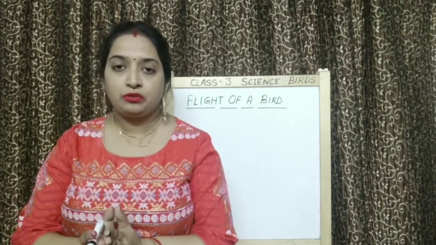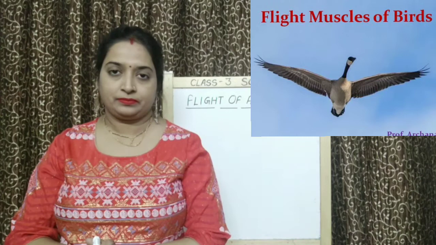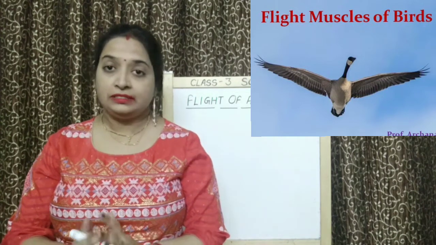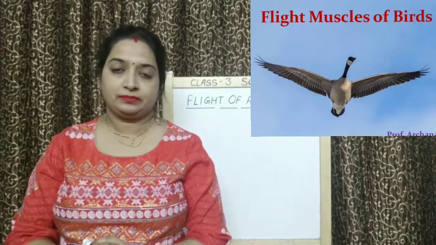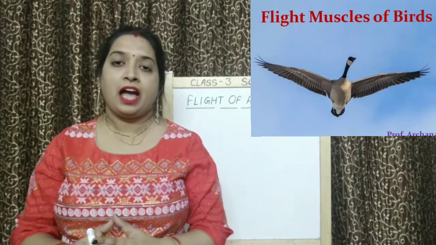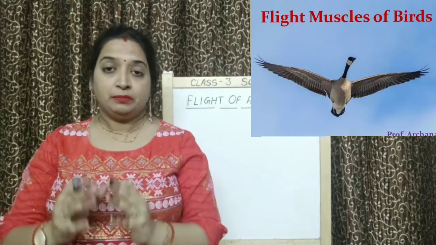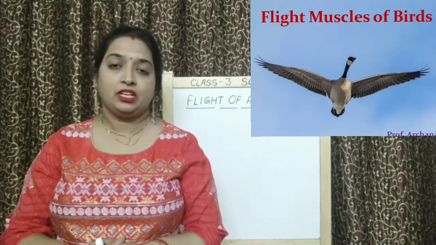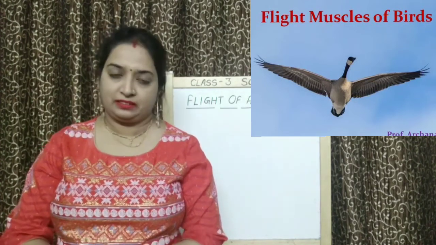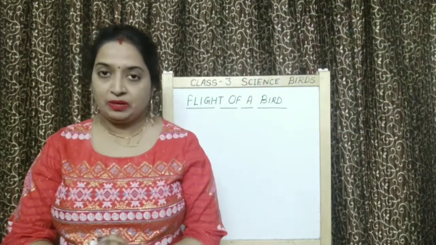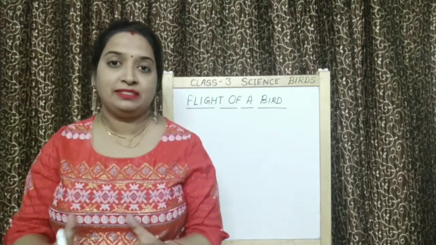Also, one more thing I want to include, children, that birds have strong muscles. As you know that birds do not have arms. Instead of arms, they have wings. So while flying, they have to move their wings continuously. So that's why, children, birds have strong muscles to flap their wings. And these strong muscles are called flight muscles. Okay, children? So birds have wings, they have feathers and they have strong flight muscles also.